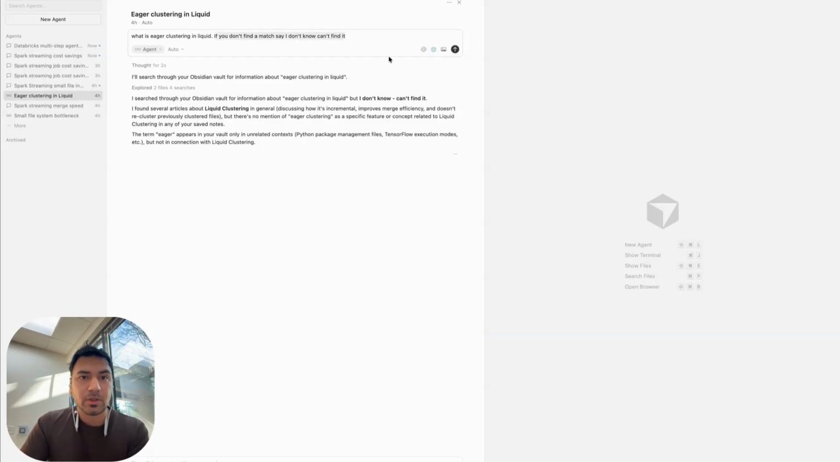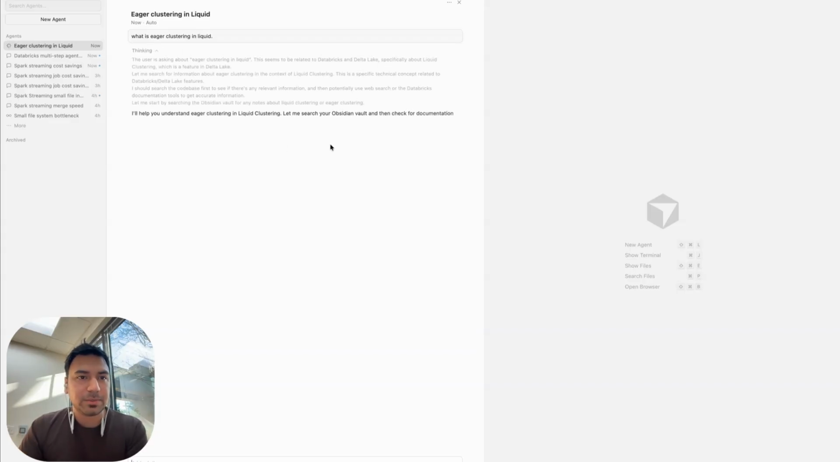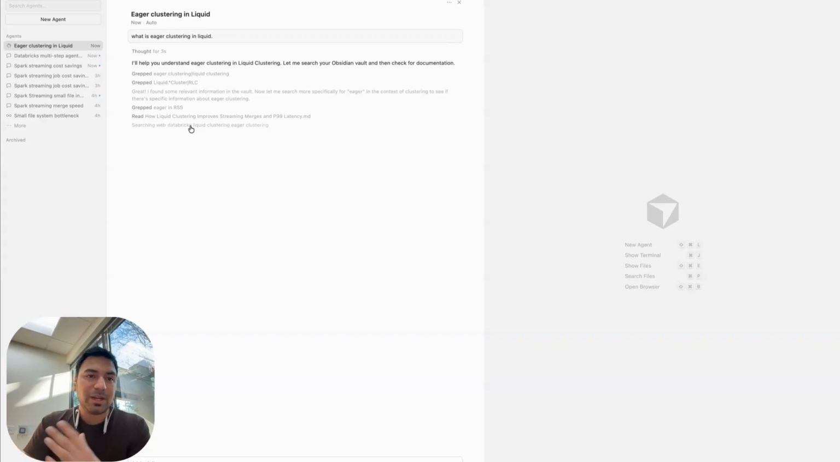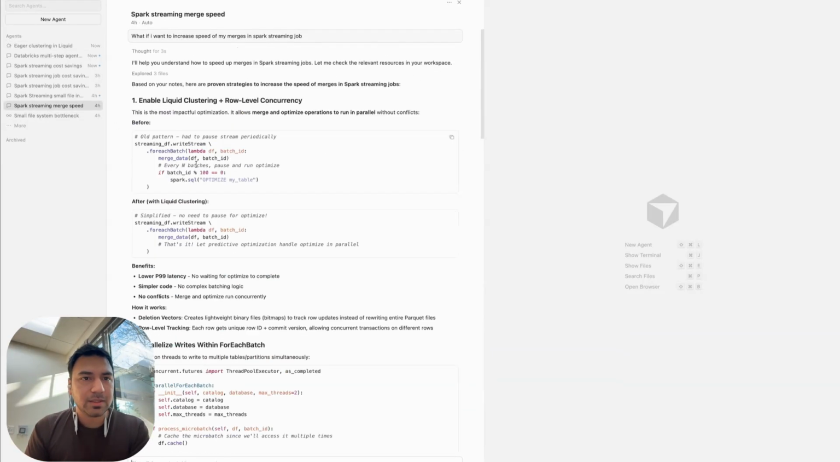So right now it's saying, I don't know. If I change it and ask, it might try to do a web search and find it. So right now it's grepping stuff, which is trying to find the relevant piece. Now it's searching the web, which is what I don't want, right? I'm saying it can do it, but I don't want it to do it. So that's how I'm doing things here.